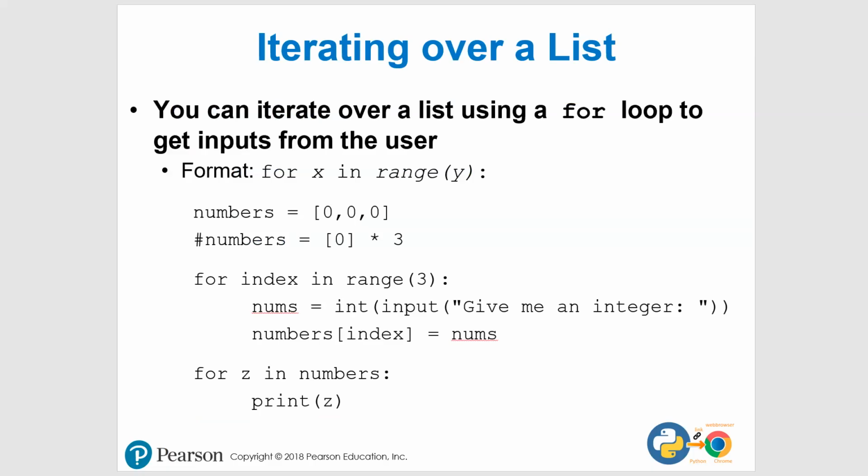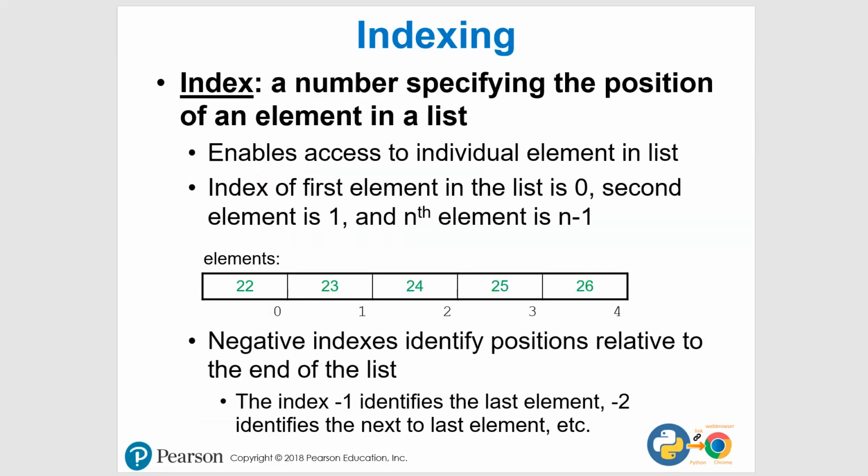All right. So let's talk about indexing. We talked about it a little bit. But if you take a look at this, we have the index, and we talked about this already. So if we take a look at this sample, we have this particular display showing us 22, 23, 24, 25, 26. Those are our elements. And then the index starting at 0 is right here. So 0 for this one, 1 for this one, 2, 3, 4.